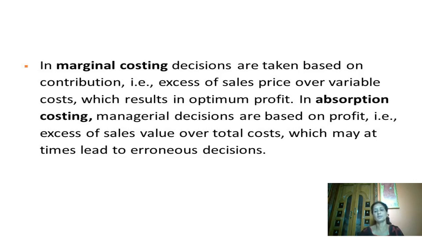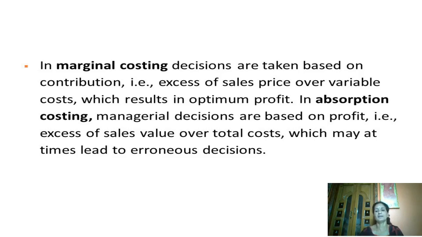So whatever contribution is given by that particular product, based on that, the decisions will be taken in marginal costing. But in absorption costing, it is not so. It is sales minus total cost, which is nothing but profit. So when managerial decisions are taken based on profit, they will not always be perfect.